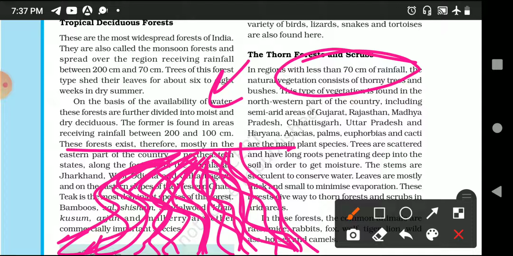Okay, third is leaves are modified into a spine, and stem has a waxy coating to reduce the loss of water.